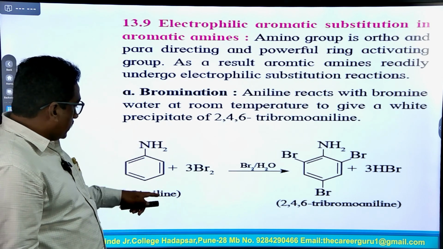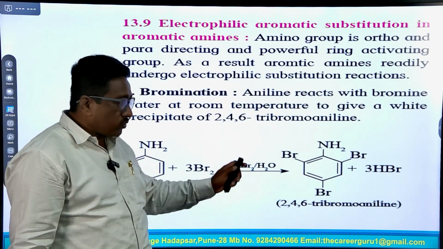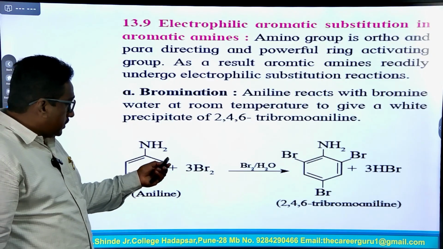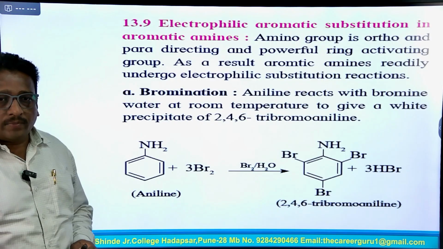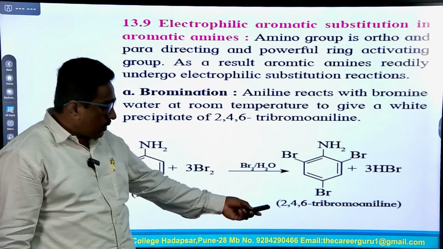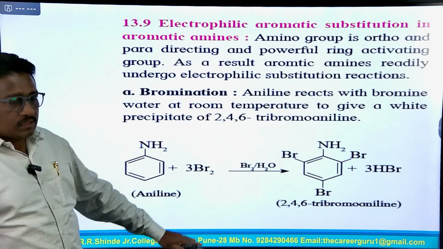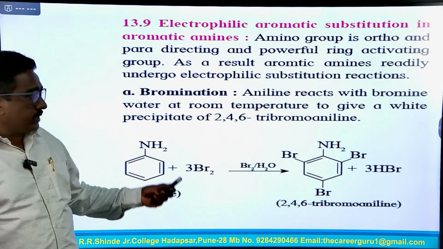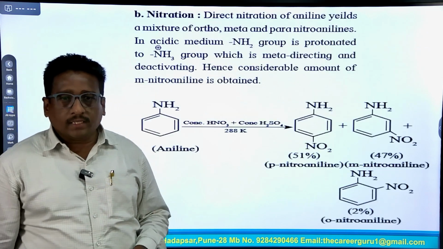In this example, aniline reacts with 3 molecules of bromine, or with bromine water, Br2 in H2O, and in this reaction 3 hydrogen atoms, 2 from the ortho positions and 1 from the para position, are replaced by 3 bromine atoms to form 2,4,6-tribromoaniline. The precipitate of 2,4,6-tribromoaniline is white in color.